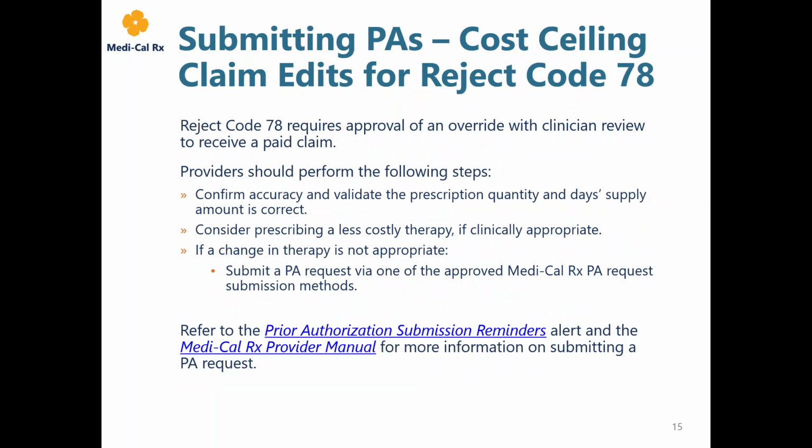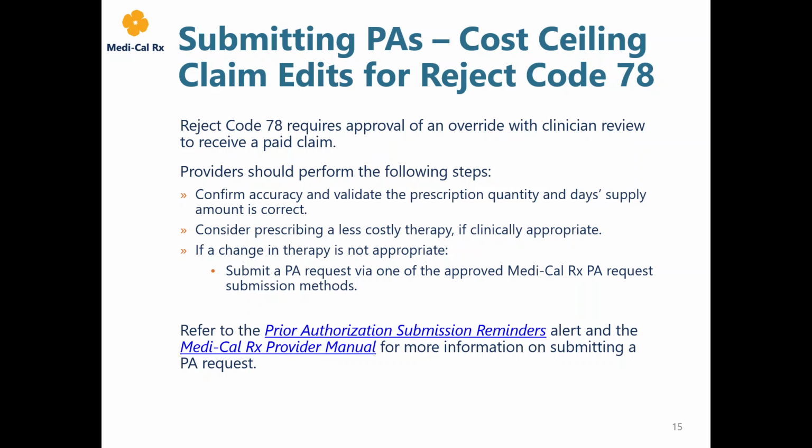Submitting PAs, cost ceiling claim edits for Reject Code 78. Reject Code 78 requires approval of an override with clinician review to receive a paid claim. In order to resolve Reject Code 78, providers should confirm that the claim is submitted accurately and validate that quantity, billing units, and day supply are correct. Consider less costly alternatives, if clinically appropriate.